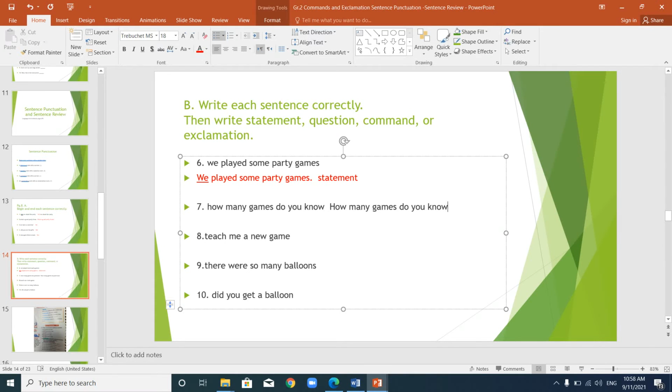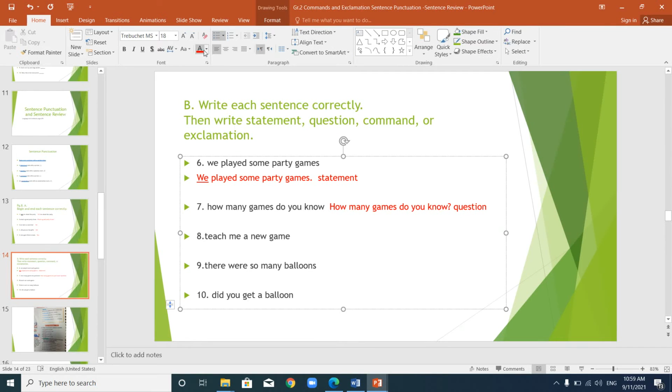So we end it with a question mark and we write question next to it. Let me just make it all in red. So you know that this is the answer. How many games do you know? So you understand we will do two things. We will begin the sentence correctly, end it correctly, and then we write the type of sentence.